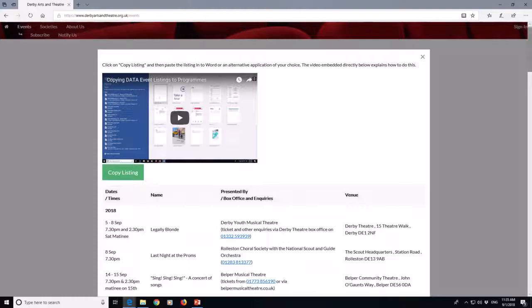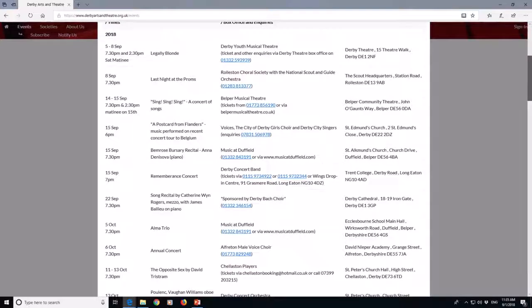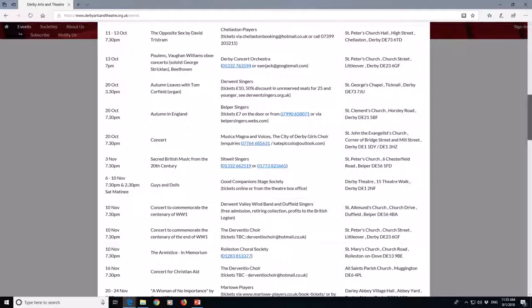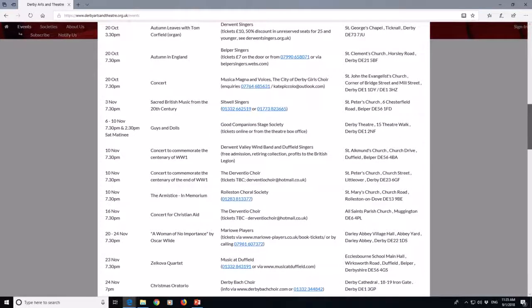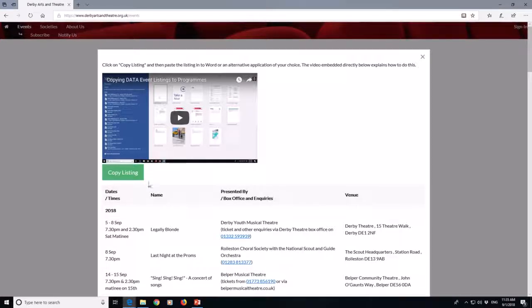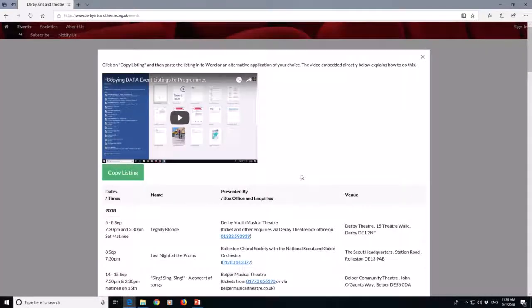at any time. The future events listing is included below, and the format now we can see is the more familiar tabular format that we've always used in the Word documents aimed at inclusion in printed programs. I'll click on the copy listing button as the message at the top of the dialog told me to, and I get this message pops up: event listing copied, now paste it into Word or an alternative. I'll just dismiss that message.